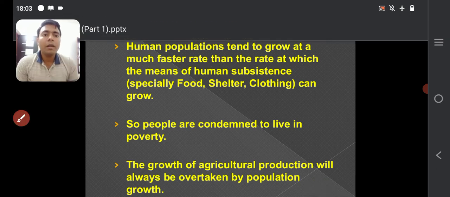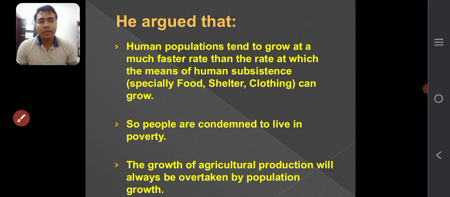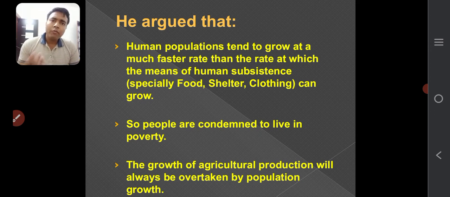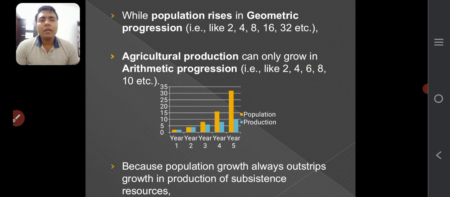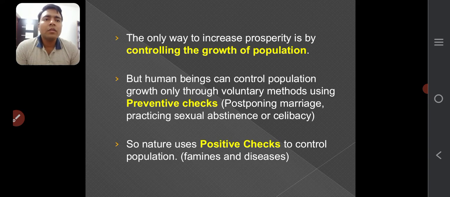So people are condemned to live in poverty. If the supply is not appropriate, if the supply is not there, then people are forced to live in poverty. The growth of agricultural production will always be overtaken by population growth. While population rises in geometric progression, agriculture production can only grow in arithmetic progression. So this is the main reason why this always happens, which is being emphasized by Malthus. The only way to increase prosperity is by controlling the growth of population.